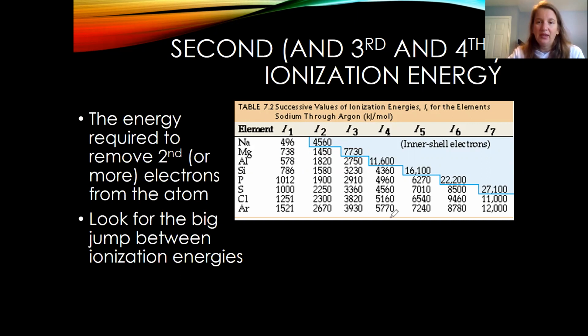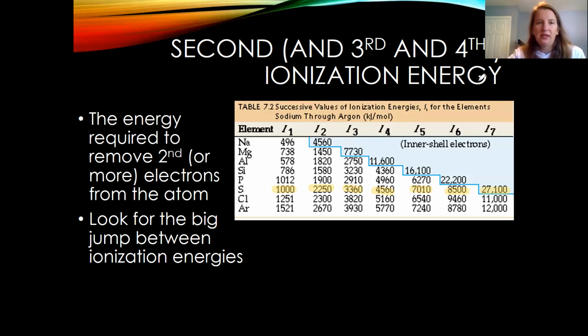Let's look at sulfur. Sulfur has 6 valence electrons. So we would expect to see a big jump between 6 and 7, indicating we've stopped removing valence and we've started removing core. So sulfur has a first ionization energy of 1,000, and then 2250, and then 3360, and it has these gradual jumps in ionization energies. But then you get to ionization energy 6, which is 8,500. Ionization energy 7 is 27,000. That's a huge jump. So look for the biggest jump. Everything before the biggest jump is valence. Everything after that big jump is a core electron.